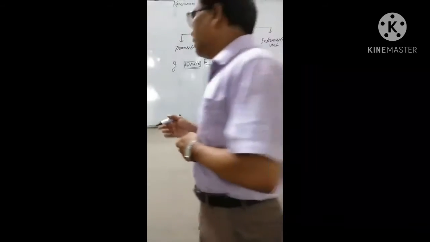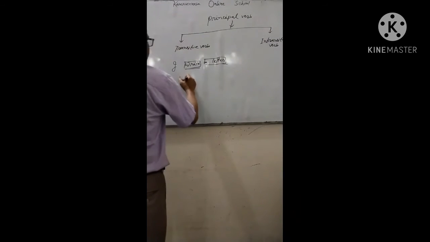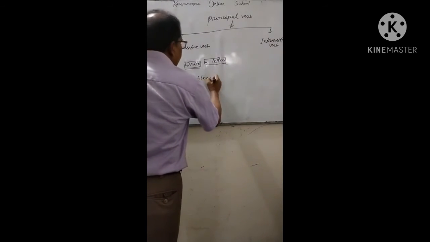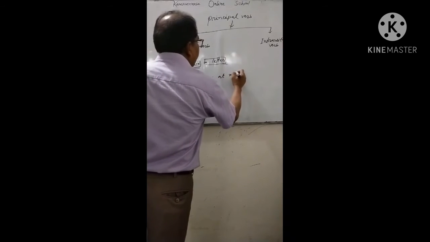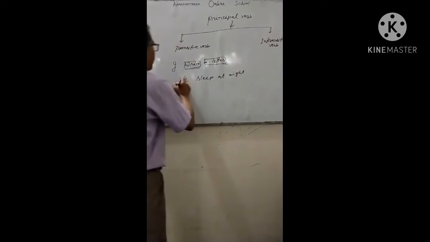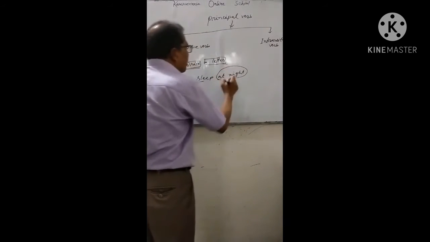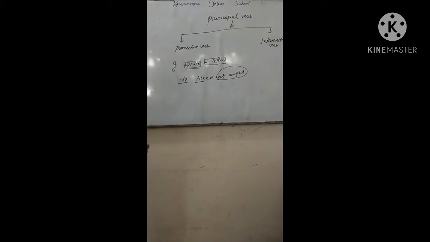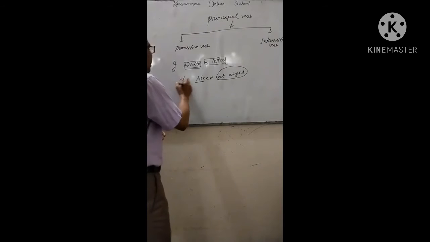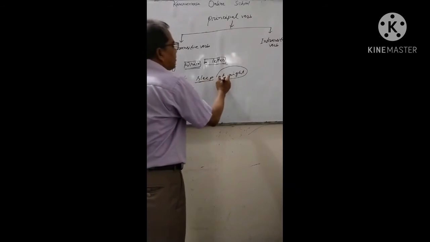Like if I say, we sleep at night. Look, here we is the subject, sleep is the verb, and at night is not an object. This is an adverbial phrase. We sleep at night. So we is the subject, sleep is the verb, but at night is not an object.